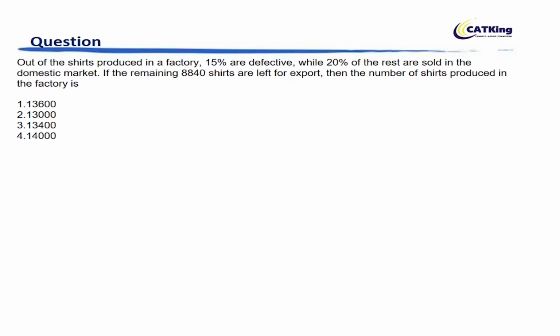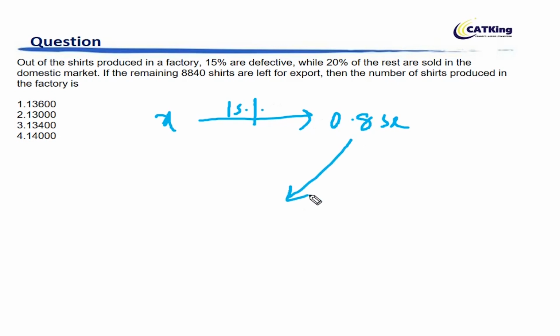ओके, लेट्स स्टार्ट द क्वेश्चन। Of the shirts produced in a factory, 15% are defective, 20% of the rest are produced in the domestic market. Now, if let's say there are x numbers of shirts produced in the factory, 15% are defective, remaining is 85%, so 0.85x, right? It says that 20% of the rest are sold in the domestic market. So out of this, 20% is sold in the domestic market.